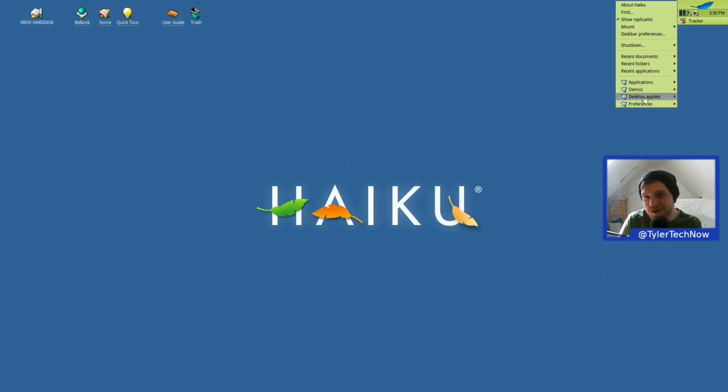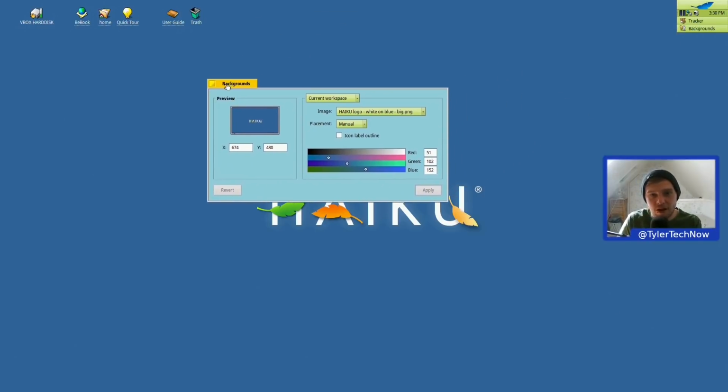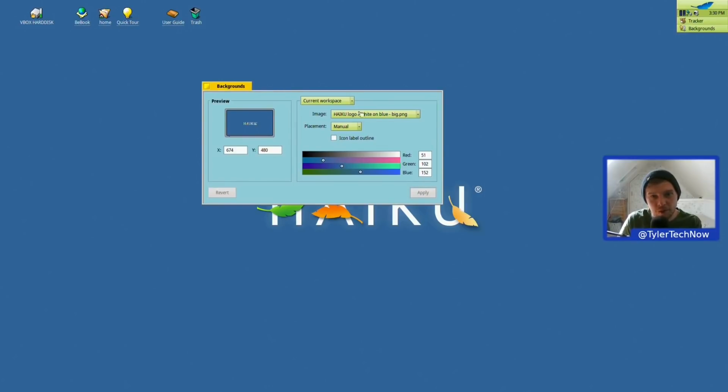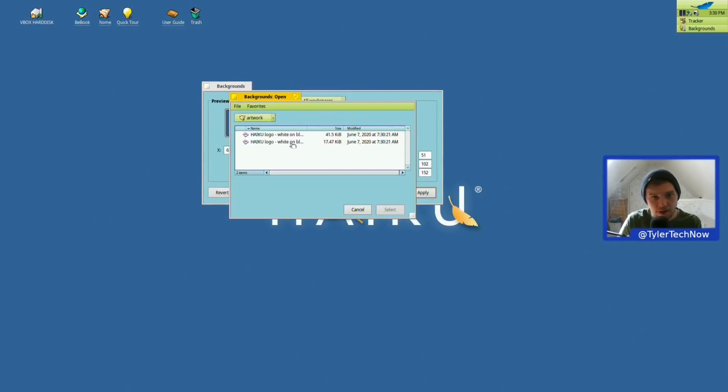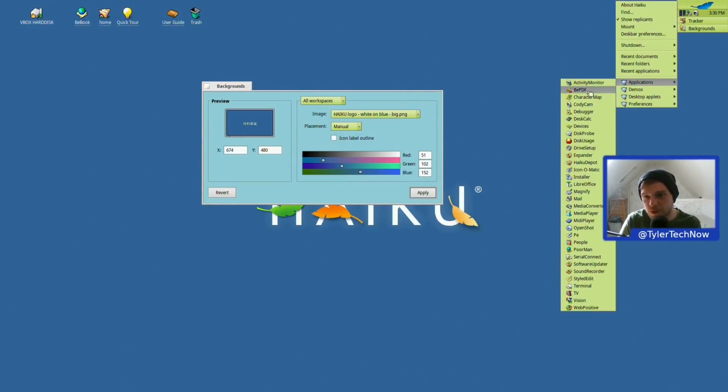Right, let's go back onto preferences. So we have backgrounds here. So we're currently on Haiku. We have image, and also we can change it for current workspaces or all workspaces. Let's do it for all. Does it have any others? No. Shall we download a very quick wallpaper and see what it looks like with a custom wallpaper?